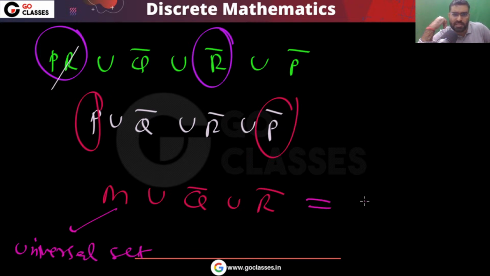So your final answer will be universal set. So this is how you can solve this question with the simplification method. But I think that the Venn diagram method is actually more powerful. So you can use the Venn diagram method. That is actually a better way to solve this question. You can very easily solve this question with that method.